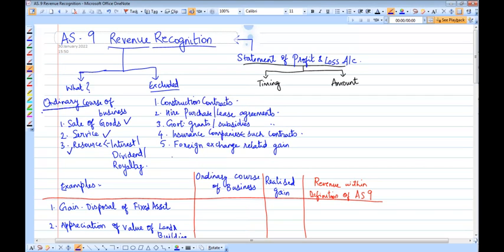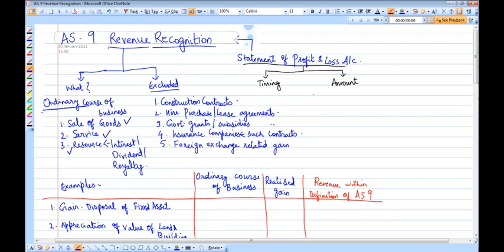Because there is a specified standard which deals with such nature of revenue. Say AS7 deals with construction contracts, AS19 deals with lease agreements, we have AS12 for government grants and AS11 for foreign exchange related gains. So because there are specified standards dealing with these natures of revenues, they are being excluded from the scope of this standard.